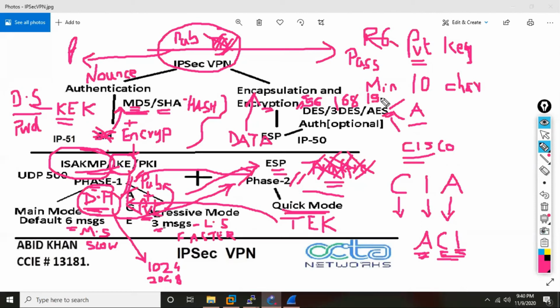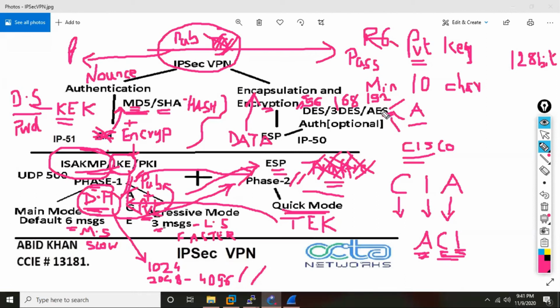AES started with 192. So today you will see there could be AES 256, AES maybe 384, AES 512. In the same way, Diffie-Hellman has also gone very high, up to 4096. Please understand, today all our browsers and everything we are using on the internet are only at this level. So far we are only using 128 bit. Whereas you can see here, they have gone up to 4096 bit.